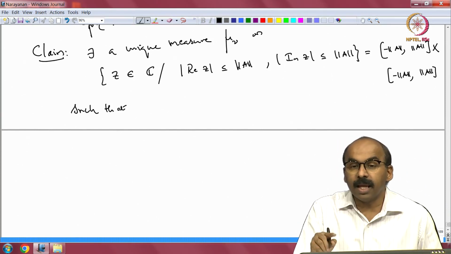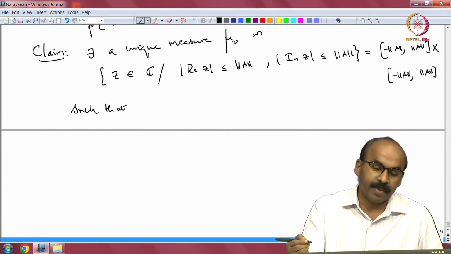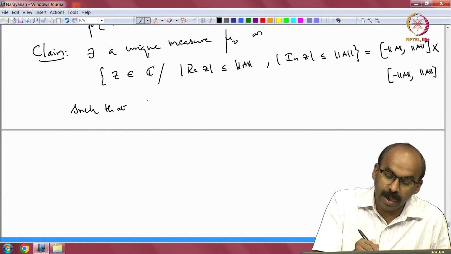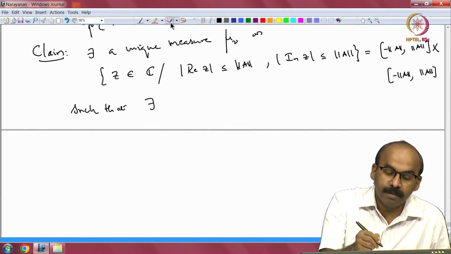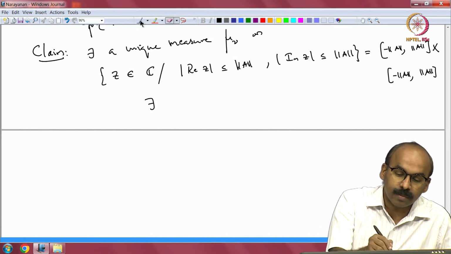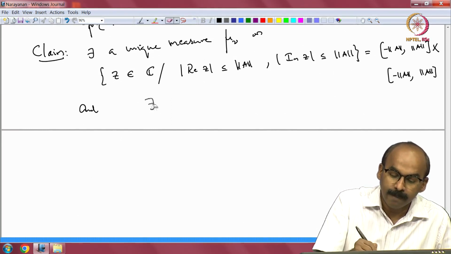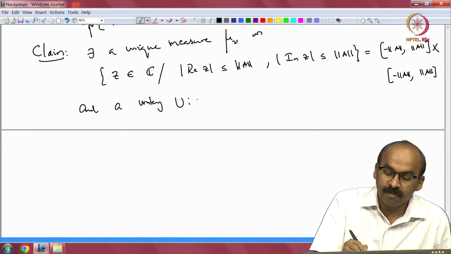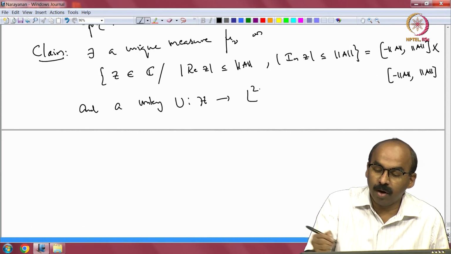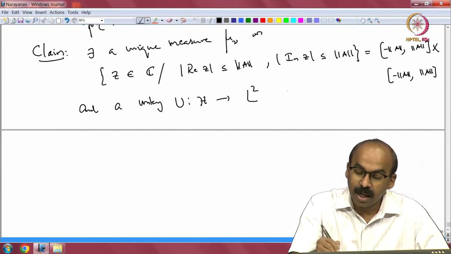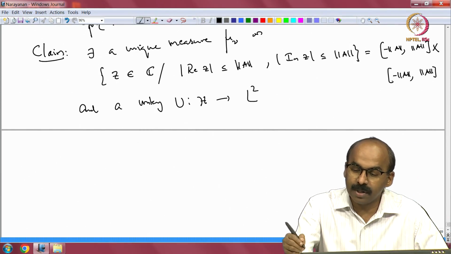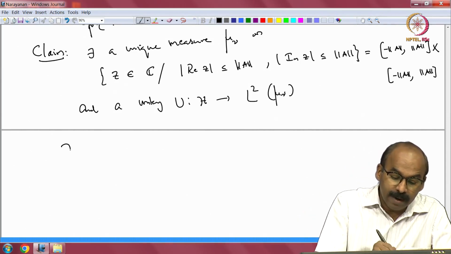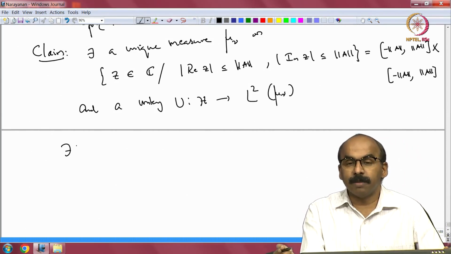The operator A can be realized as multiplication by Z, right. In the self adjoint case it was multiplication by X. So there exists a unitary U from H to L2 of minus norm A to norm A times minus norm A to norm A, with respect to the measure mu, such that the operator A becomes multiplication by Z.